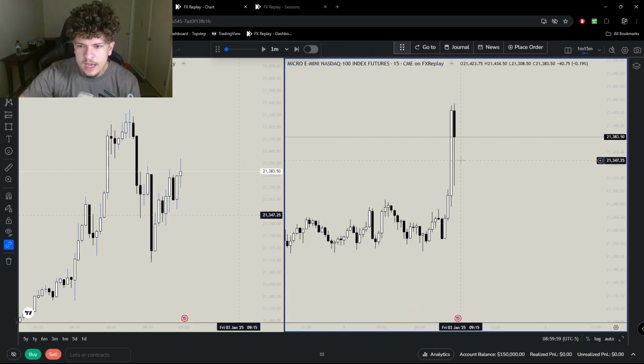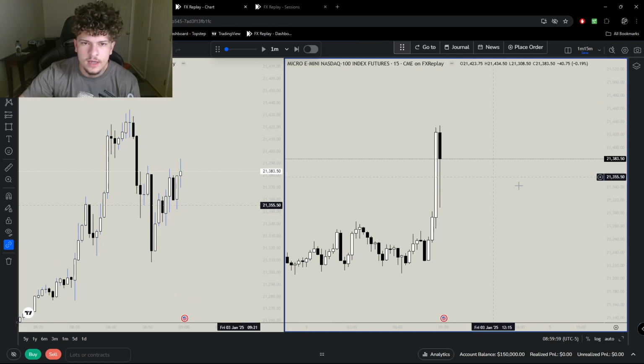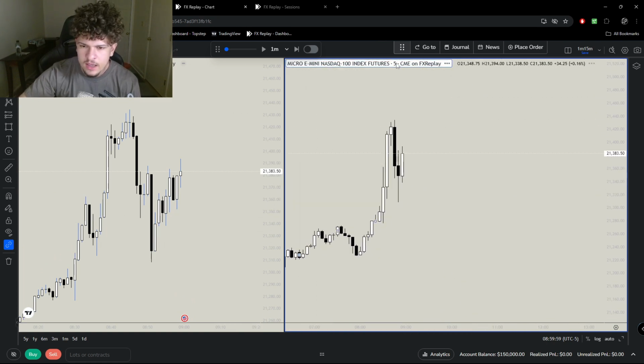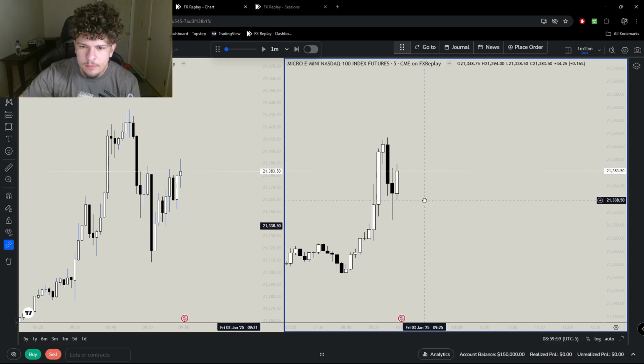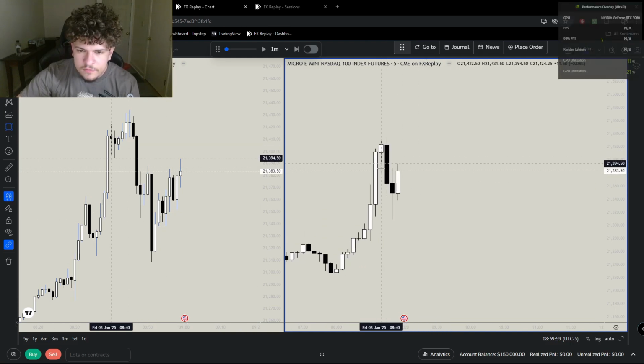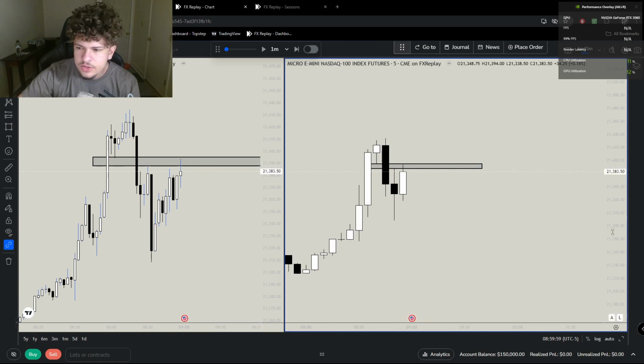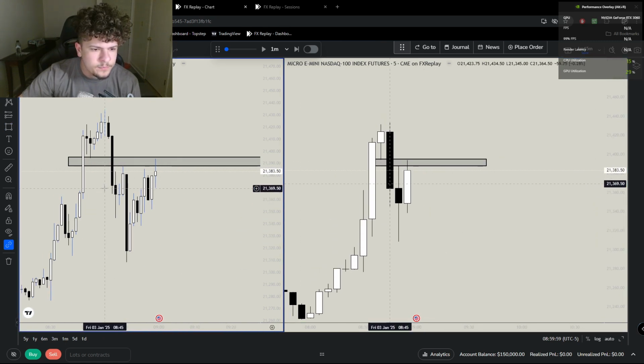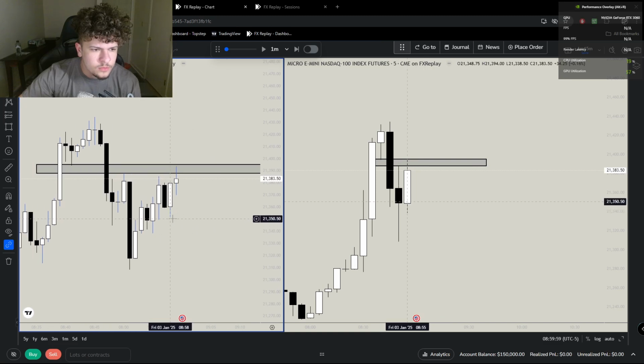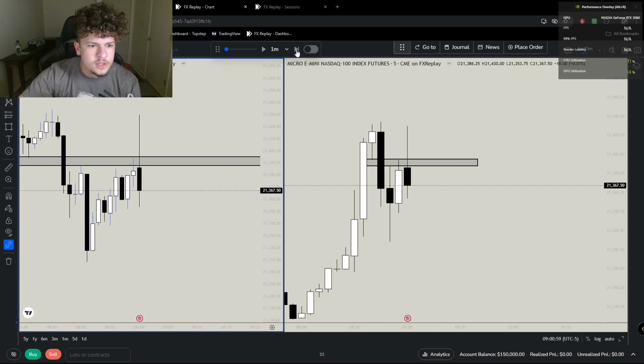Really big move up. So yeah, I'm immediately looking for shorts. I'm not rushing into anything, but this is a really big imbalance. And then on the 5-minute, we create this fair value gap here that we tap into. Interesting. Okay, so let's keep looking here. Again, we wick again.